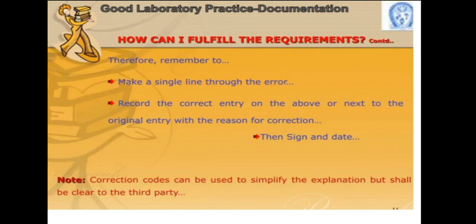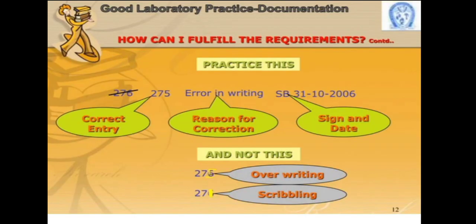Now, how can I fulfill the requirement? Therefore, remember to make a single line through the error, and record the correct entry above or next to the original entry with the reason for correction. Then sign and date. That means, after the original entry, we have to mention the correction date, and next is the original entry and the reason for the correction that is required.